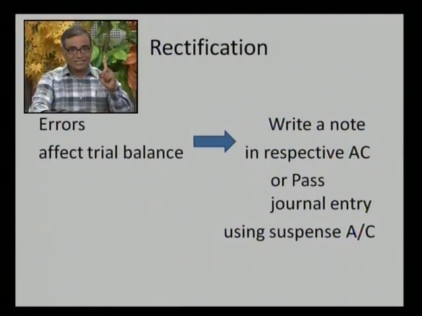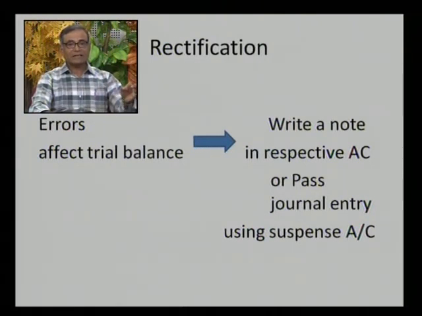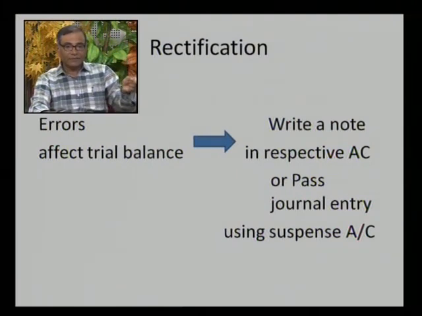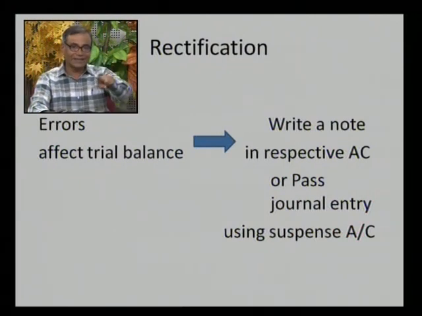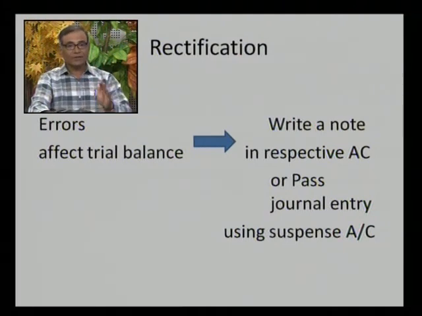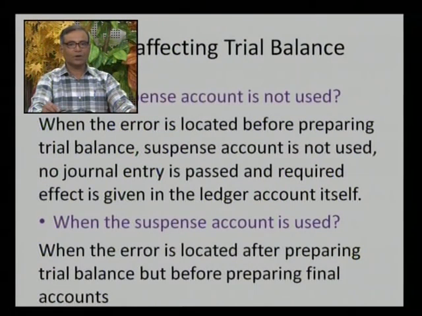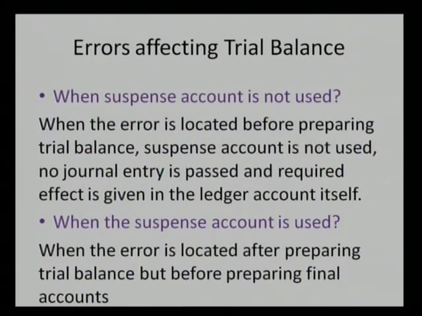One thing is sure: suspense account is used for the error which affects the trial balance, meaning whenever the trial balance does not tally, and for the error responsible for the trial balance not tallying, if you want to pass a journal entry then the suspense account should be used. For the error of complete omission no suspense account is required, and for the error of principle suspense account cannot be used. Suspense account can be used whenever the error is such that because of that error the trial balance does not tally.